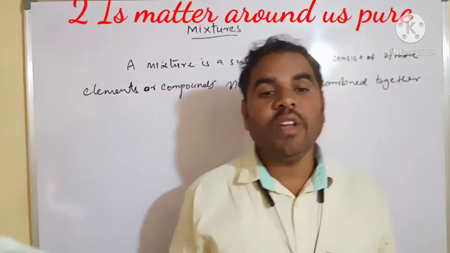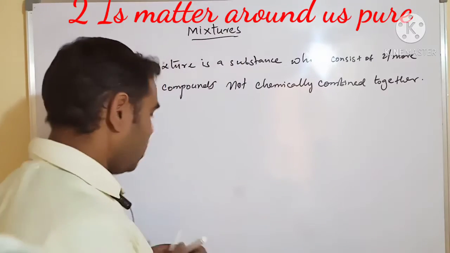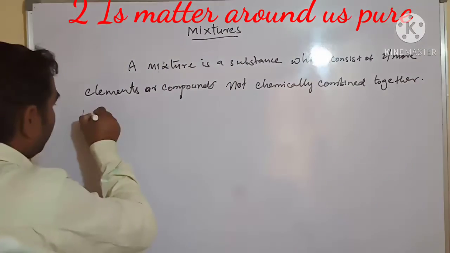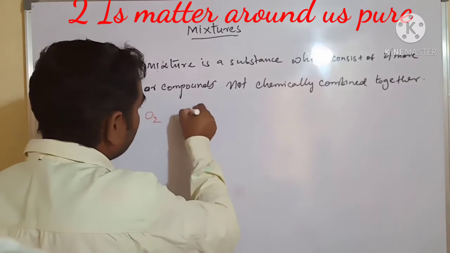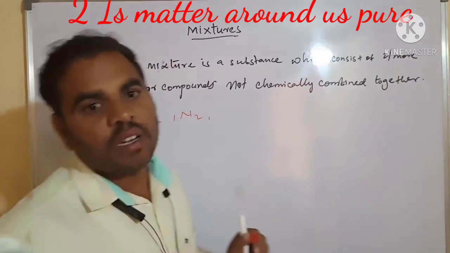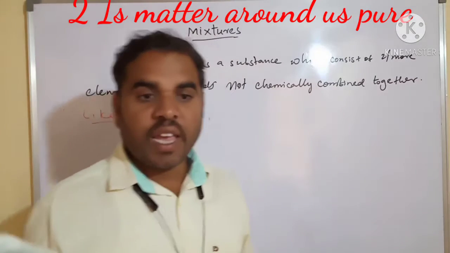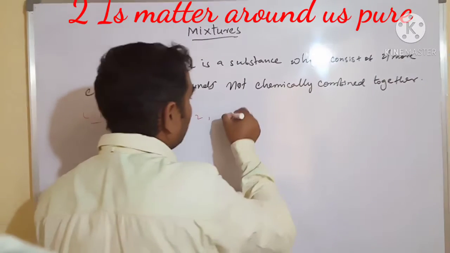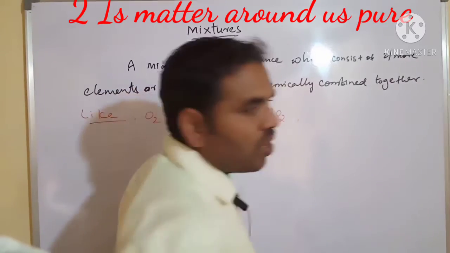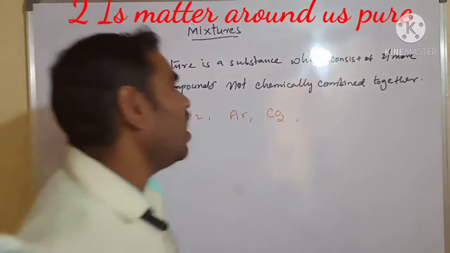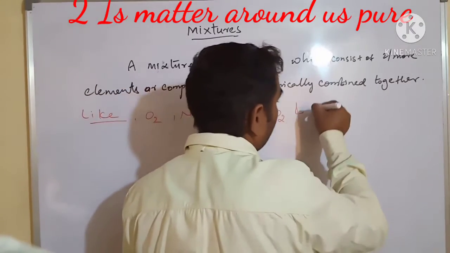For example, in air, oxygen is there, nitrogen is there, argon is there, carbon dioxide is there. Next, we have to see the water vapor.